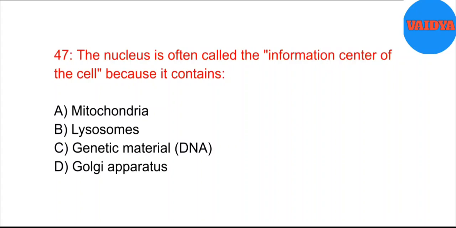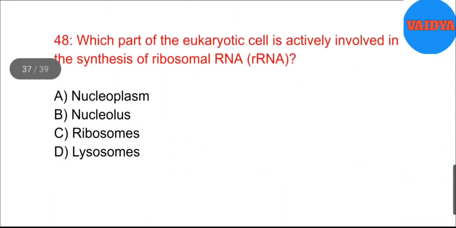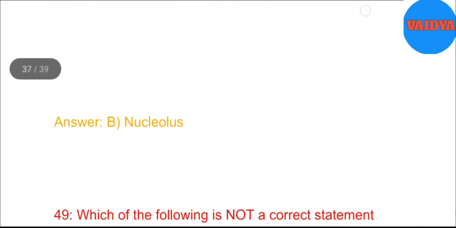47. The nucleus is often called the information center of the cell because it contains A. Mitochondria. B. Lysosomes. C. Genetic material, DNA. D. Golgi apparatus. Answer. C. Genetic material, DNA. 48. Which part of the eukaryotic cell is actively involved in the synthesis of ribosomal RNA, rRNA? A. Nucleoplasm. B. Nucleolus. C. Ribosomes. D. Lysosomes. Answer. B. Nucleolus.